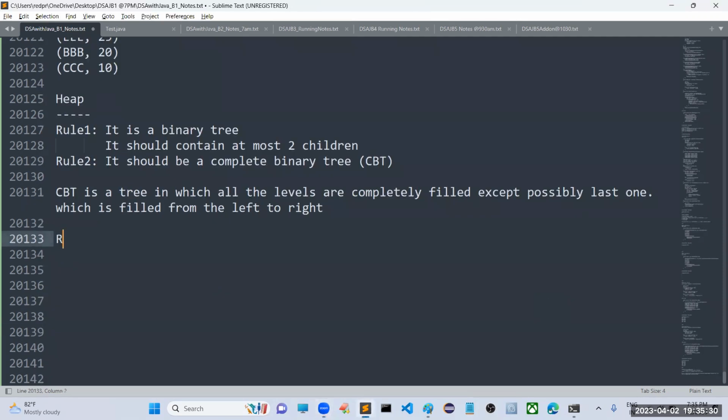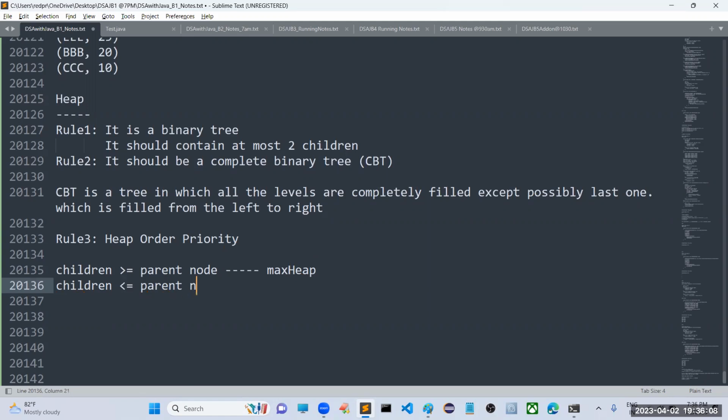What is the third rule? Only three rules. The third rule is heap order priority. Heap order priority should be there. How can you decide? Very simple. The children should always be greater than or equal to the parent node. This is called max heap. In the other case, children should be less than or equal to the parent node.